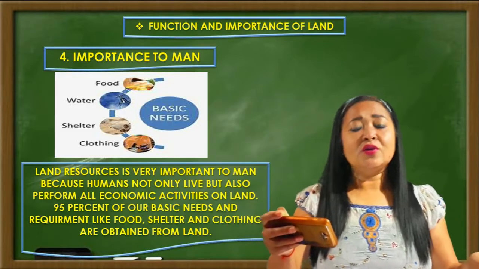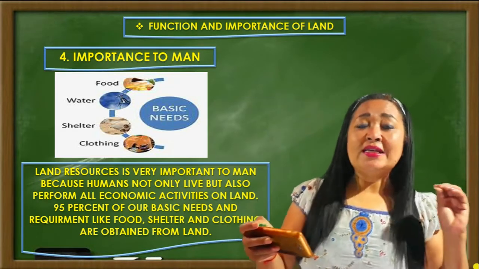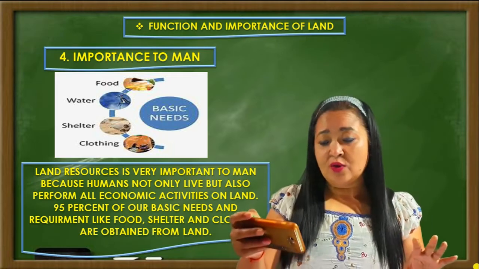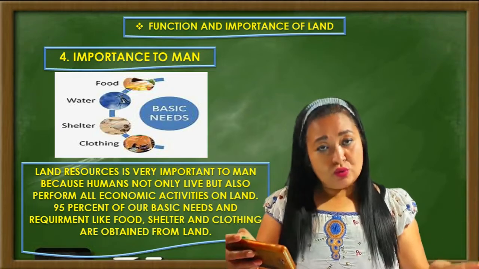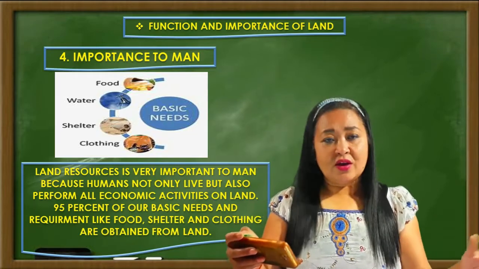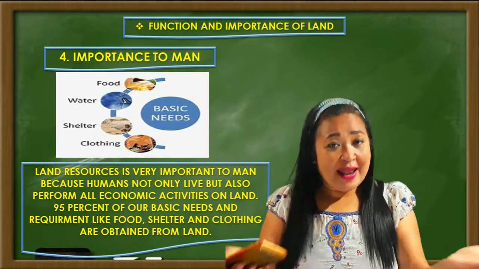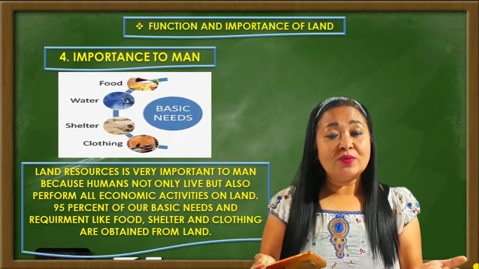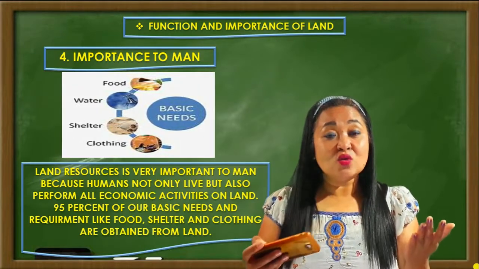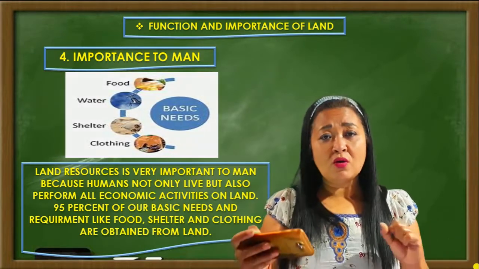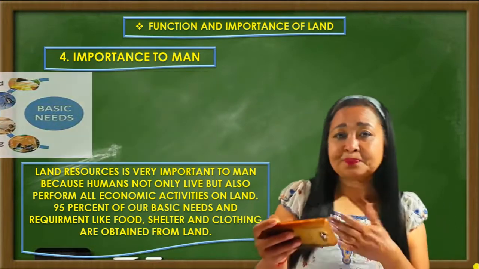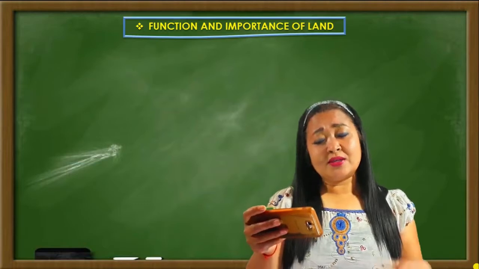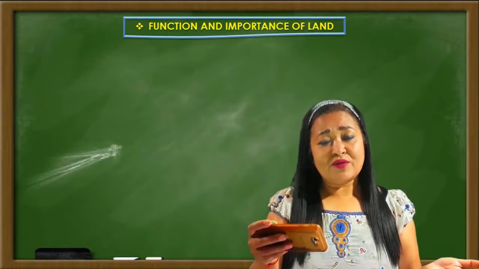If you see, 95% of the basic needs that we require, like food, shelter, clothing, etc., are obtained from land itself. So this way what we see is that land is also very, very important to man. Well, that's about the importance of land to man.